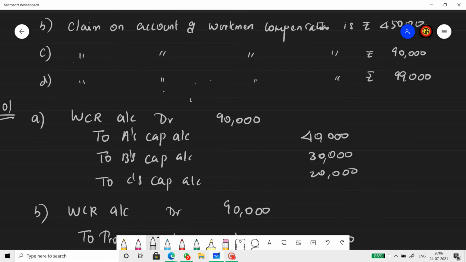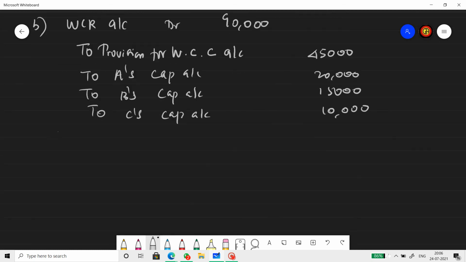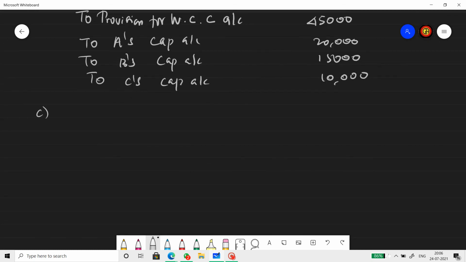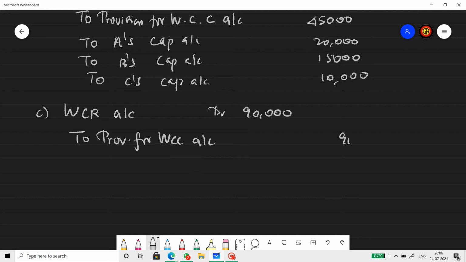Now, third case, the claim is equal to the reserve. Reserve was 90, claim was also 90. So entire reserve amount will go to the claim account. WCR account debtor to provision for WCC account, entire 90,000 will go to the claim account. And again, the claim provision for WCC will come in the liability side of the new balance sheet.